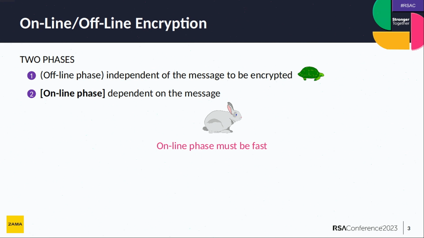The first one, called the offline phase, is independent of the message you'd like to encrypt, and that one can be slow. So you do have time to do the computation. There is also a second phase, the online phase, that should be super fast. That one depends on the message. So once you're given the message you need to encrypt, you should be super fast to produce the ciphertext.